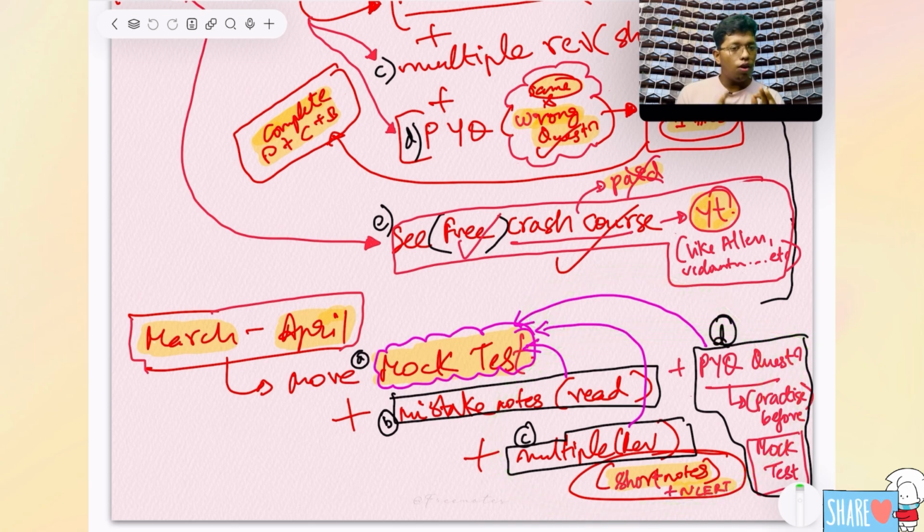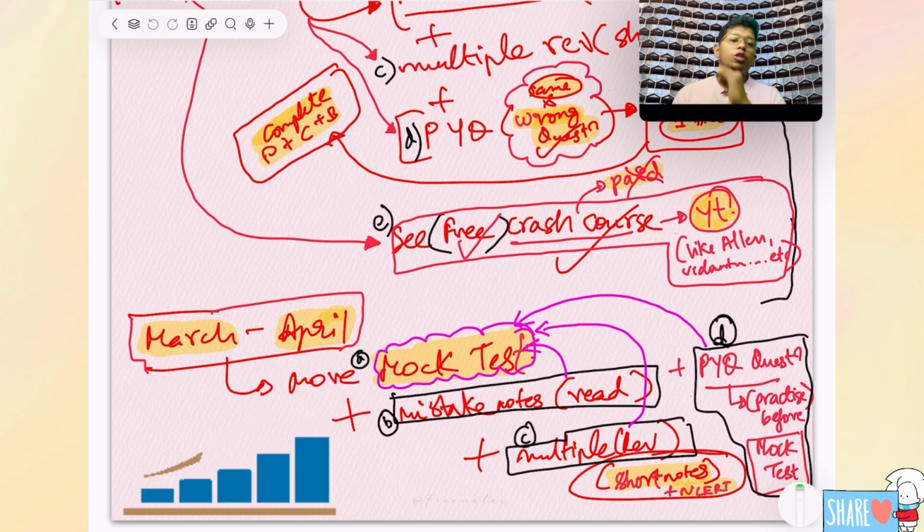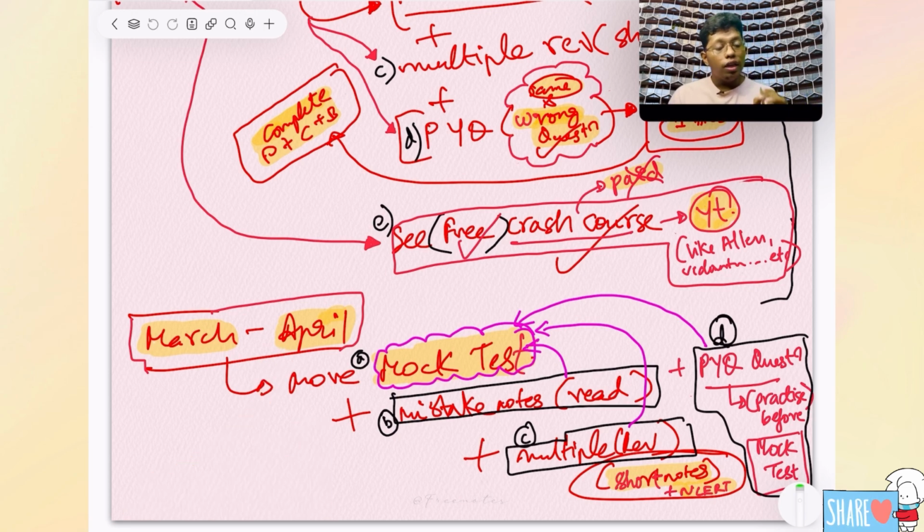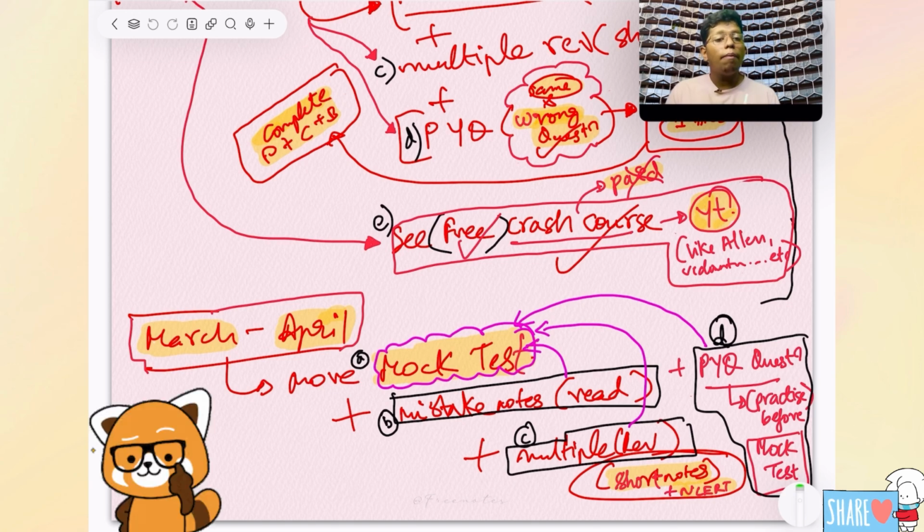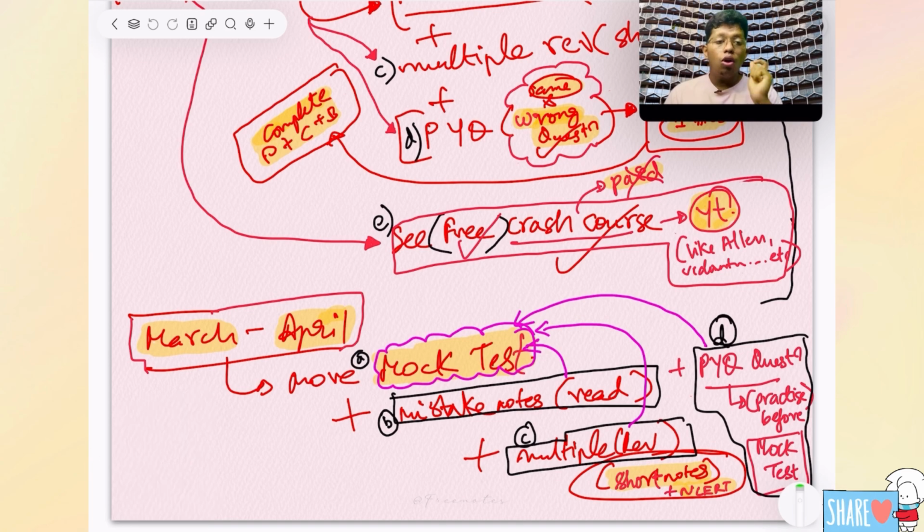By definitely doing this, I will say your marks will increase exponentially. The reason is, in this time PYQ solving is a must. You will get confidence that I started PYQ solving before, but still I can remember everything and I also solve PYQs. You may also think that in future, suppose in NEET 2025 they ask PYQ related questions, definitely I will solve them. That type of confidence you will get. That's why I say, in this time PYQ solving is a must. Definitely you should do it. Don't forget it.